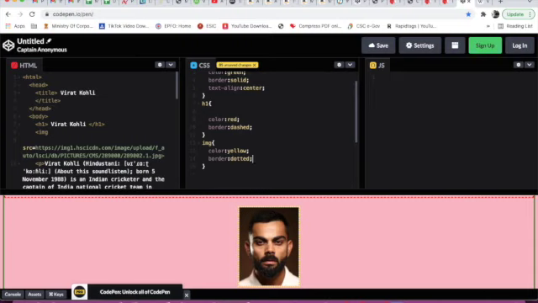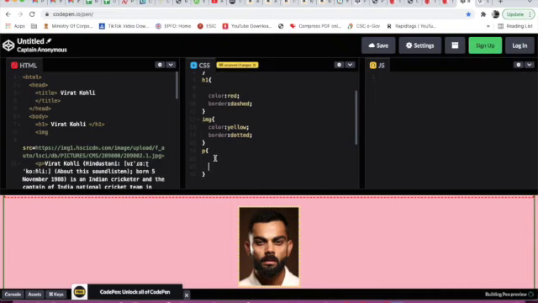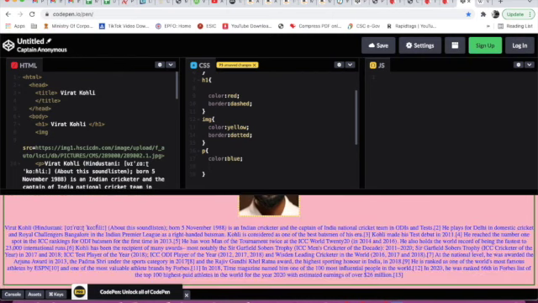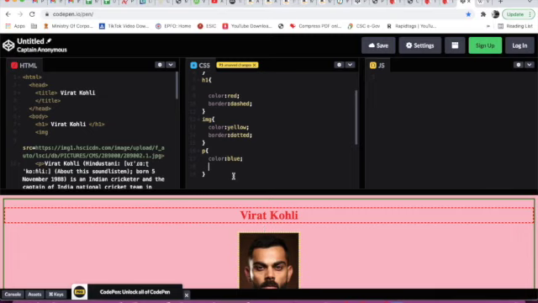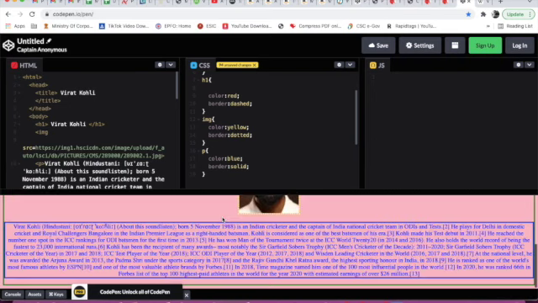Now we will give for paragraph. Okay. Now we will give enter. Here we will type P. It means paragraph. We will open curly bracket. Here we will type color blue. Blue color is done. Here I will type border solid. Okay, solid. See, border is also given of blue color.